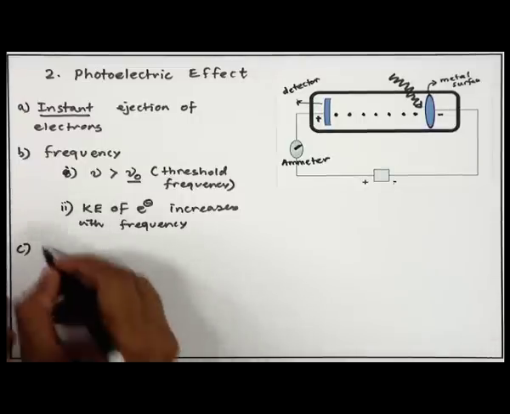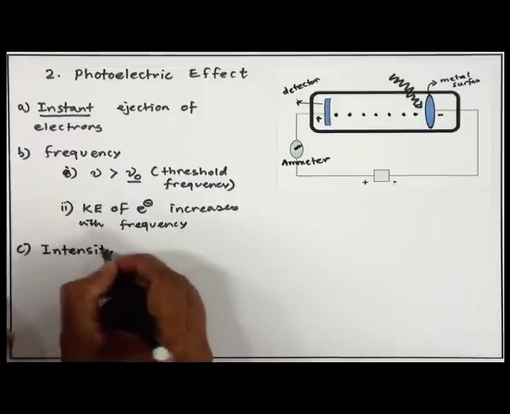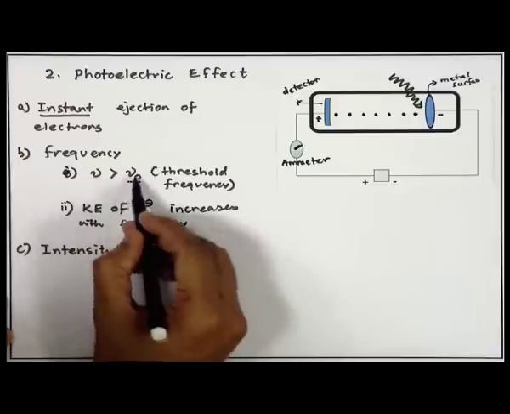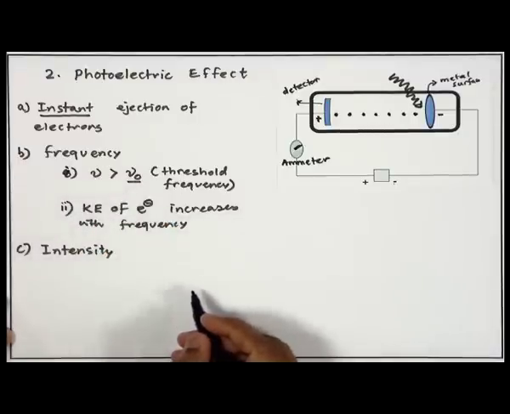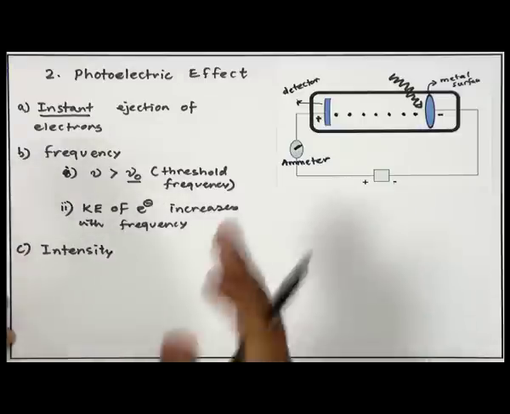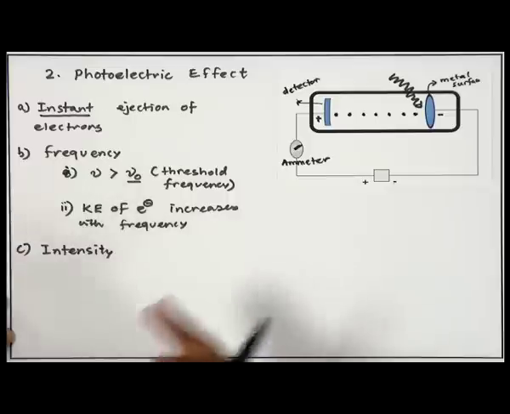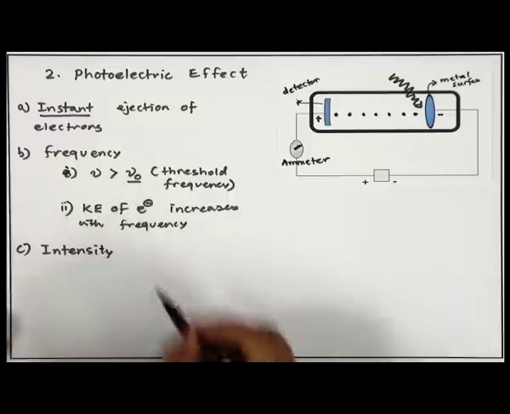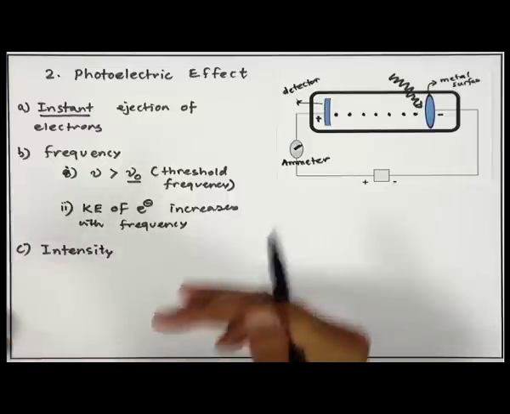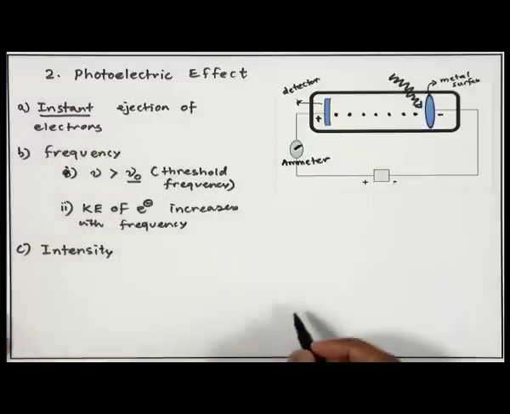He said, okay, let us fix the frequency at a particular value, greater than the threshold frequency, and let us play with the intensity of the radiation. So, he took a particular frequency and started shining low intensity light of that frequency, then increased the intensity without changing the frequency, and observed the following.